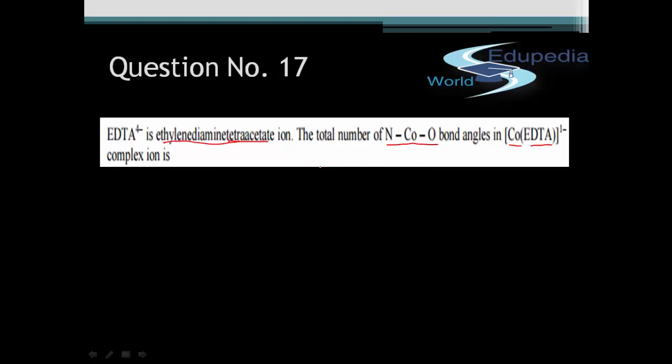Now, as you all must be knowing that EDTA, that is ethylene diamine tetraacetate ion, is a hexadentate ligand. That is, it has 6 donor sites, and this is the manner in which it binds octahedrally to the cobalt atom, that is the central metal atom.